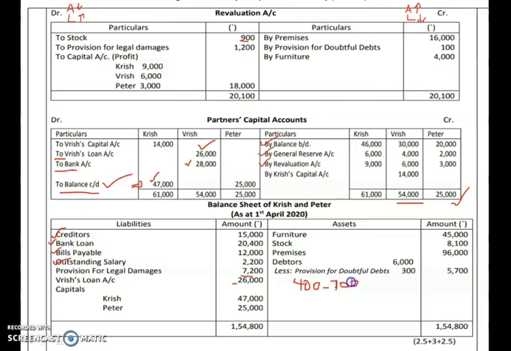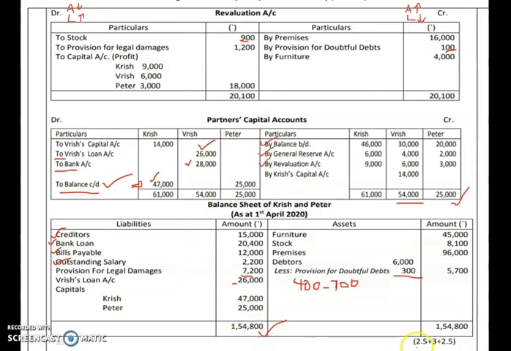It is informed that a provision of 300 is to be maintained, so you maintain that. Reduce this value and you will get the amount for debtors. Make a total and you will find that your balance sheet tallies at 1,54,800.